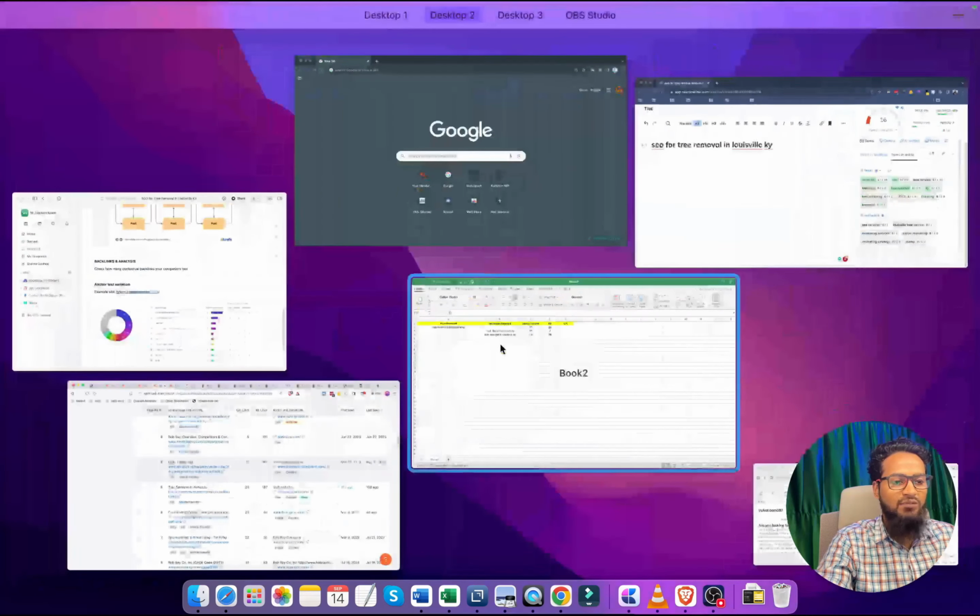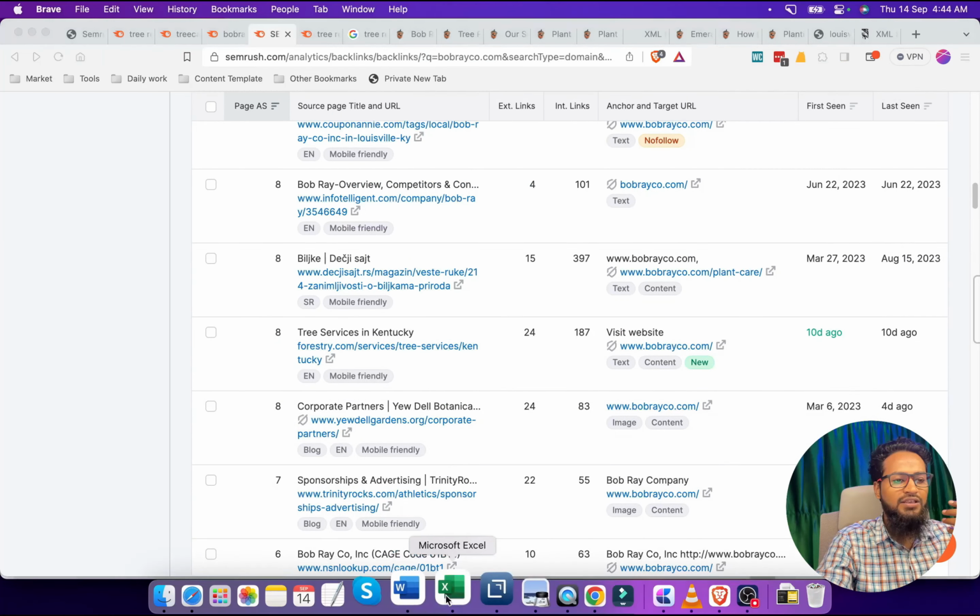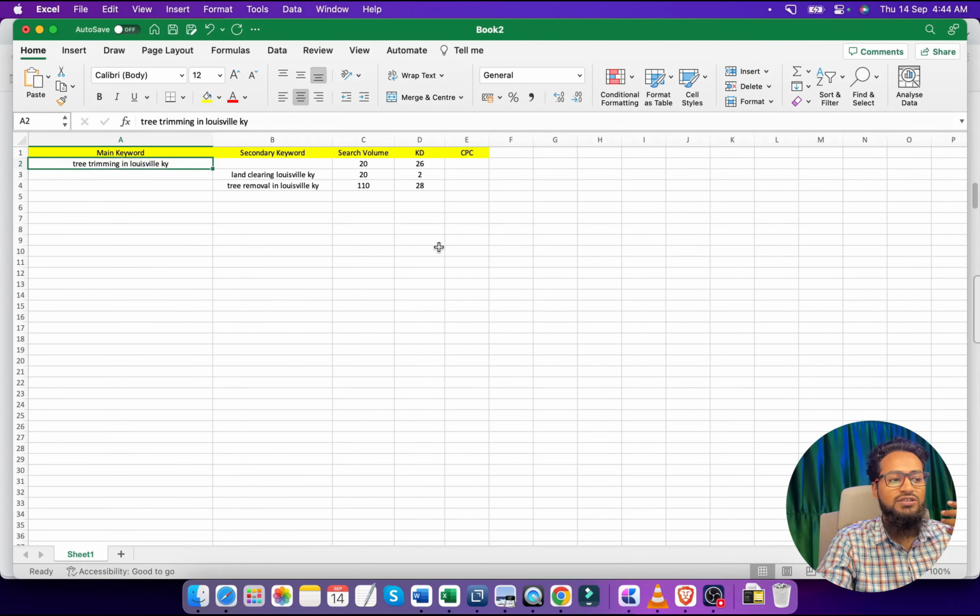At the time of creating backlinks, we should also remember one thing, which is the ratio of anchor text. If this is our main keyword, we should not use this main keyword again and again for backlinks. The anchor text of backlinks should be maintained in a good ratio. If we use the main keywords 20 times, then we should use the other secondary keywords 20 or 30 times.